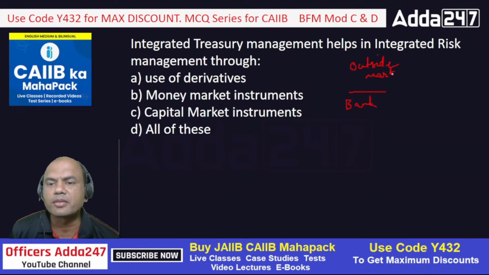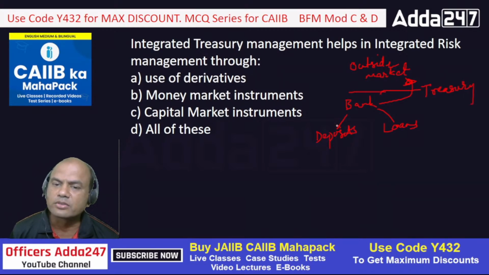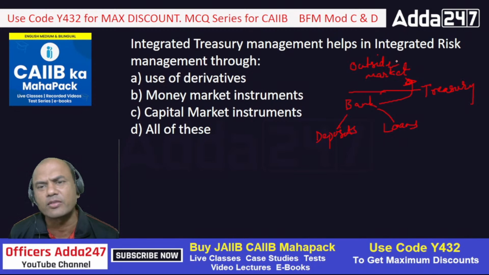Now earlier, whatever funds were received in the bank from savings, current, means deposits, the bank used to lend it to the customers. Now also they do the same thing. But now the third avenue has arisen: not only loans, whatever deposits we get, we can give it as loans, or we can invest it in the outside market. This avenue has become possible because of the treasury, and treasury is a major profit earner nowadays.